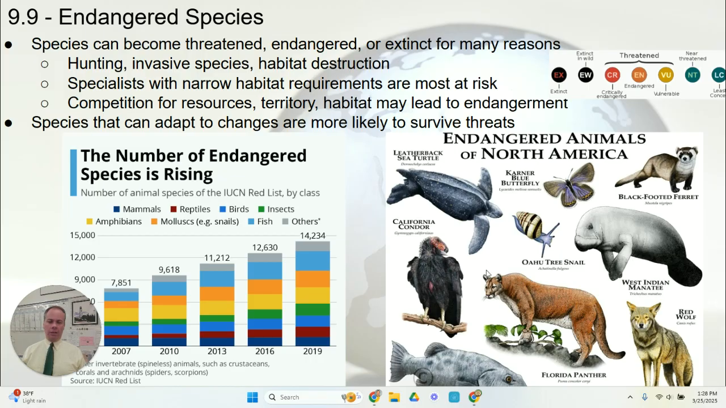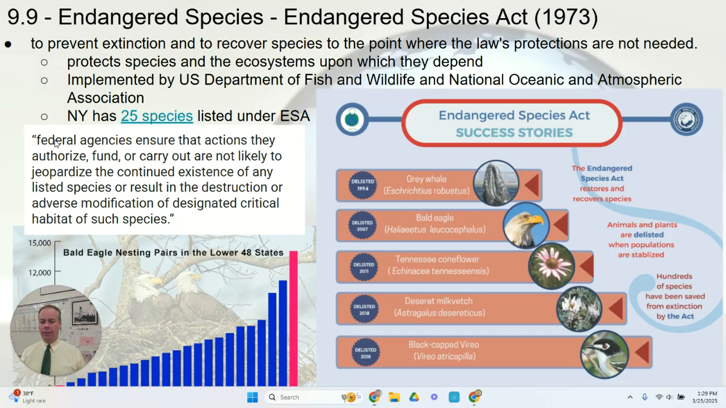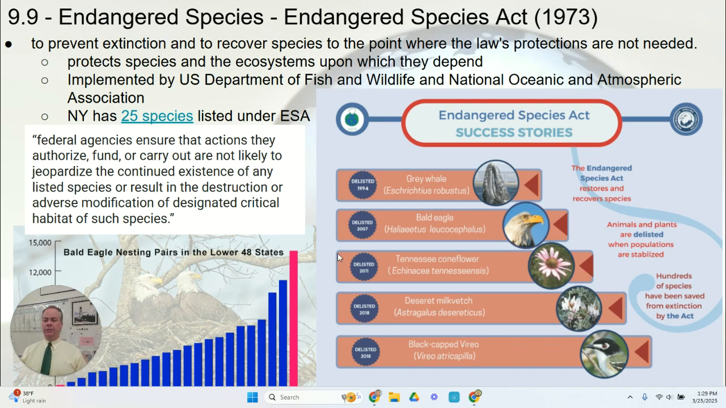We can see in North America, here's an example of some endangered species that are present in North America. The Florida panther, California condor, black-footed ferret, West Indian manatee, red wolf. You can see some of those species listed in that diagram. And in order to prevent species from becoming extinct, we're going to talk about one U.S. law, the Endangered Species Act, that was passed in 1973. This law was passed in order to prevent the extinction of species and allow species to recover to a point where they no longer need to be protected by this law.